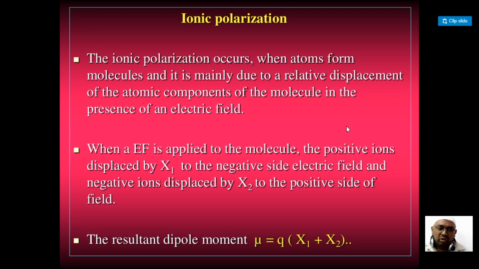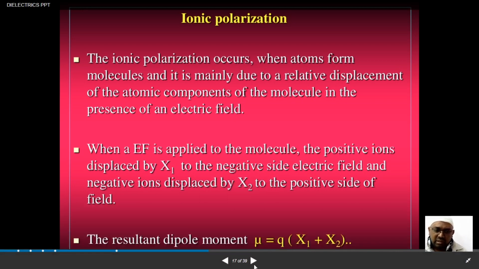When the atoms in the molecules are relatively displaced from the atomic components of the molecule in the presence of an electric field, the two different ions, that is the cation and the anion, are involved. When an electric field is applied to the molecules, the positive ion is displaced by some distance x1 and the negative ion is displaced by another distance x2. The dipole moment is given by q into (x1 plus x2).